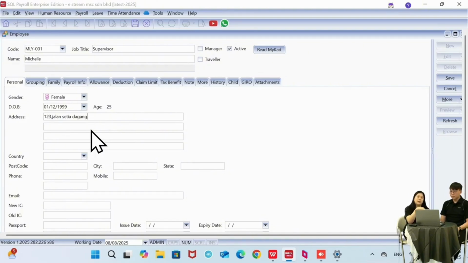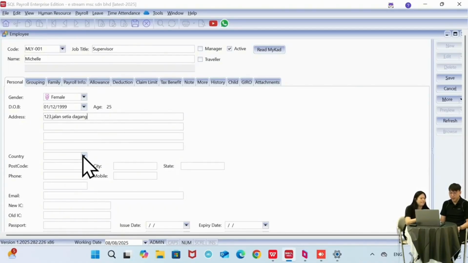But if let's say today I exceed 60 years old, the system will automatically convert for you. So you don't have to come in and check which employee is over 60 this month, then manually change the contribution type. So this one is important.